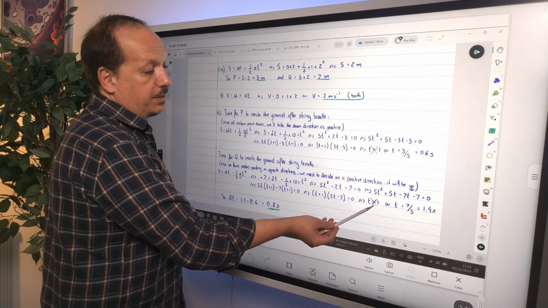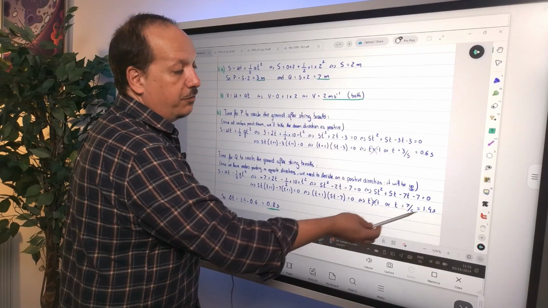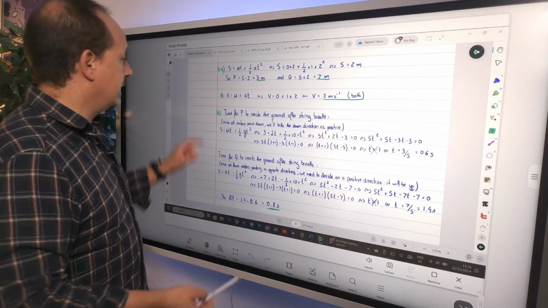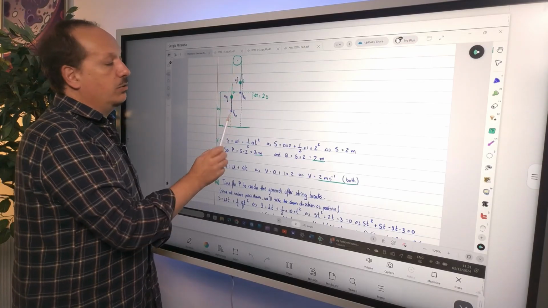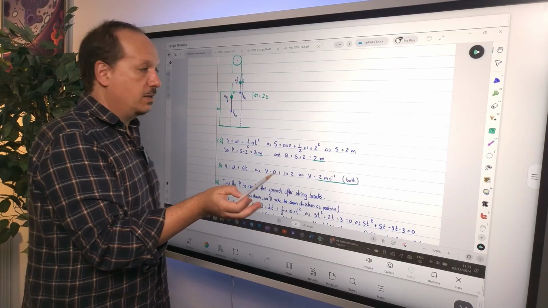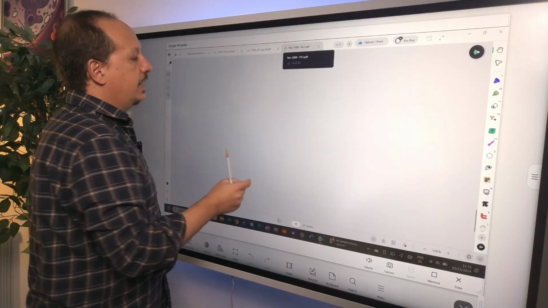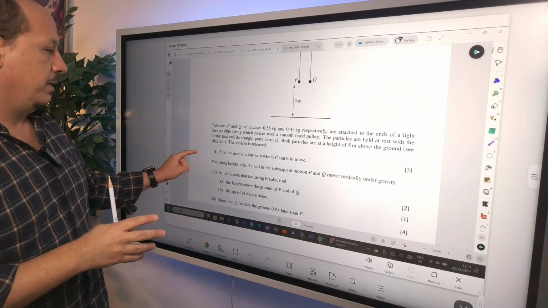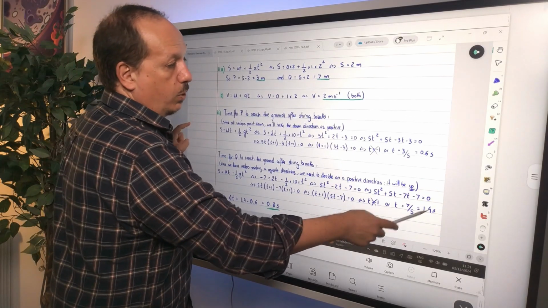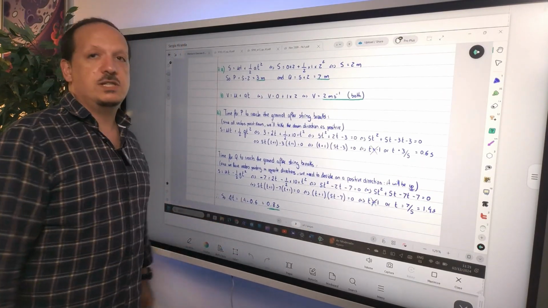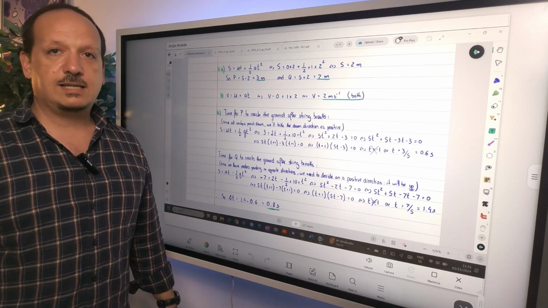Again, you have a negative time, that doesn't matter. And the other one is 7/5, which is 1.4 seconds. So this one takes 1.4 seconds to reach the ground after the string breaks. You want to prove that the time difference between them is 0.8 seconds. So you just do 1.4 minus 0.6, which is 0.8 seconds.